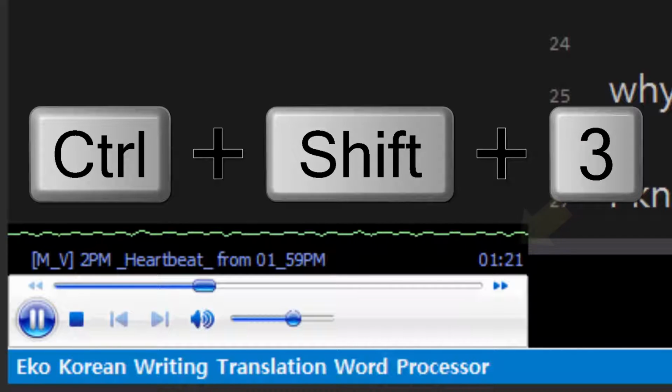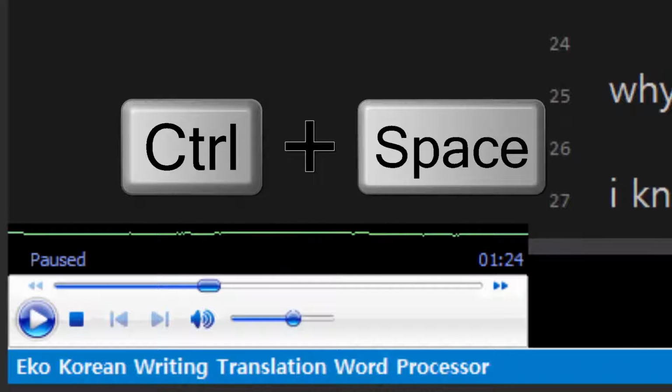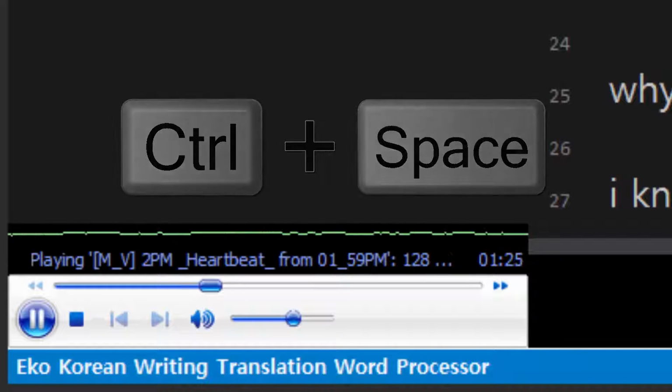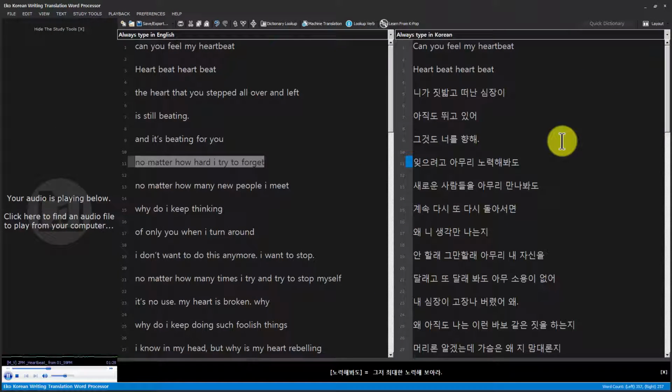So that way I can jump around easily inside of the song, and I can press Control Space to play the song, or Control Space again to pause or play the song again. So this is a very nice feature for learning from audio, because there are many situations where you have to jump around. But where did I get this audio, and where did I get these lyrics?